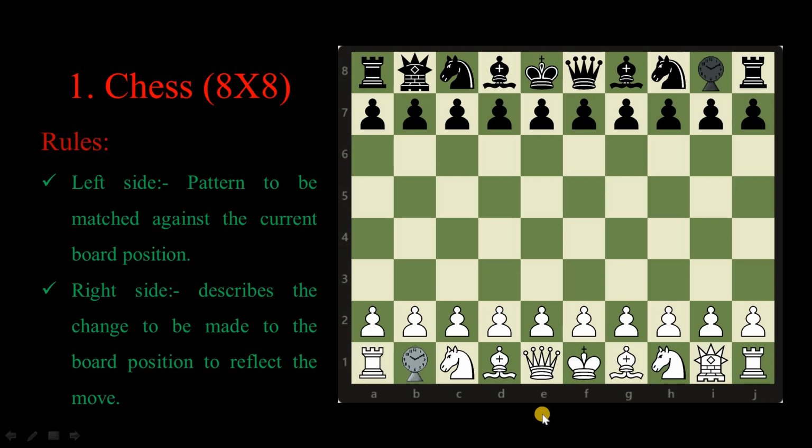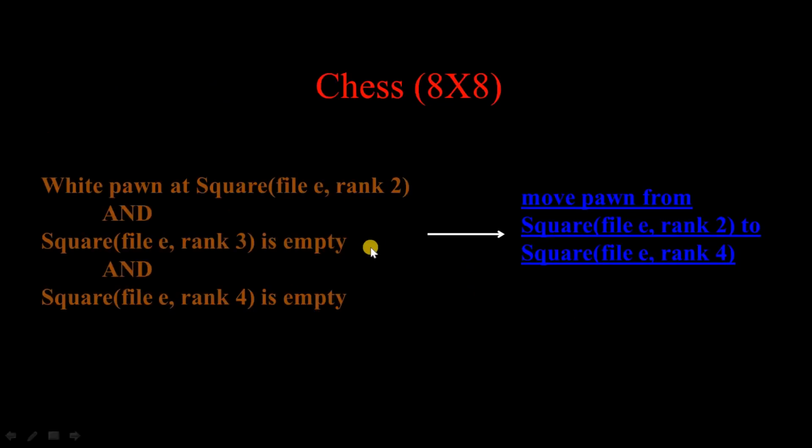While programming this, we first have to decide an algorithm, and for writing the algorithm we should have the rules. So how do we state the rules while playing chess, from the viewpoint of a human as well as from the viewpoint of a machine? So think about this particular coin. If the rule is that we can move 2 squares, then for moving this coin we can state the rule like this. I'll explain this rule using a small demonstration.